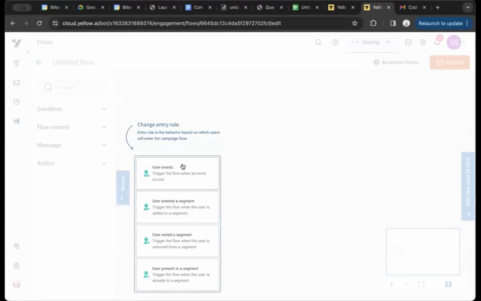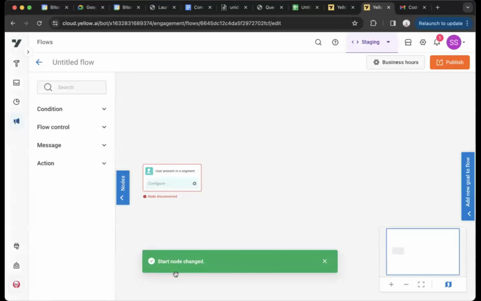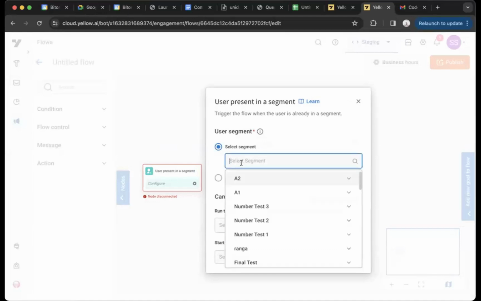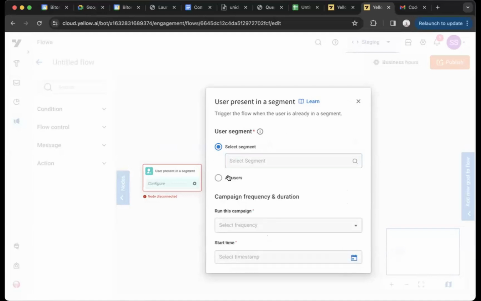What I mean by segment is, I know that I have a segment of, let's say, 100,000 users, and I want to reach out to these users on Independence Day, or on Holi, or Diwali, whatever the occasion may be. I know I have a segment, and I know when I want to reach out to these users. For that, we have the user present in segment campaign. We already have a static list that we can create in User 360 in Engage. As you can see, you will be able to select the segment that you want to reach out to, or you can select all users as well.